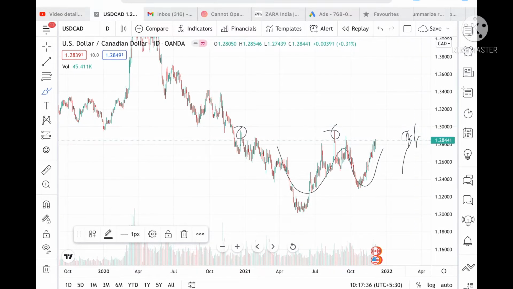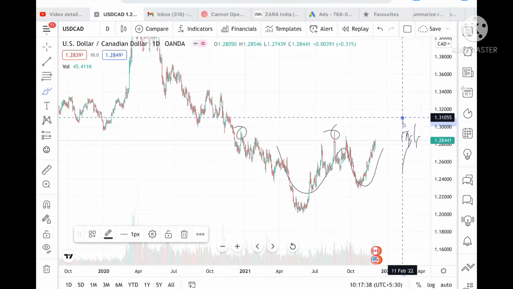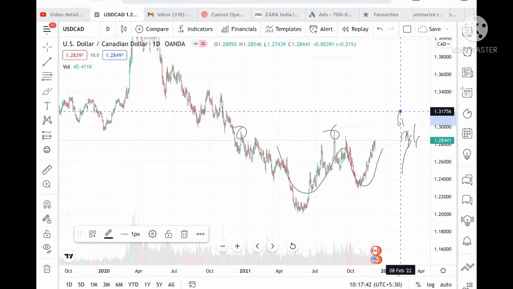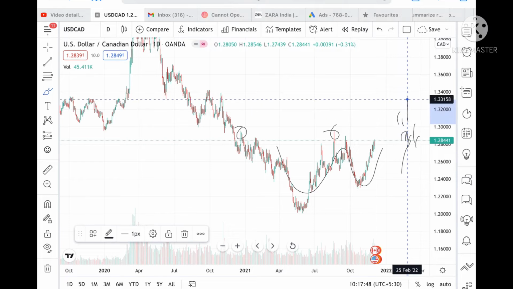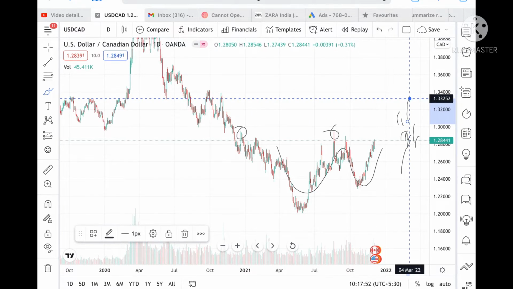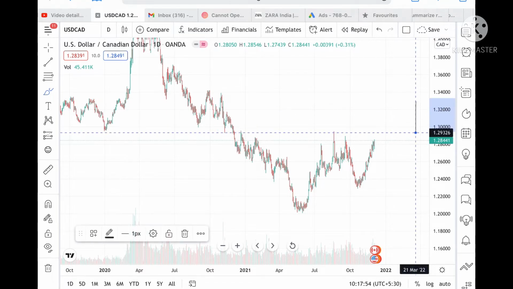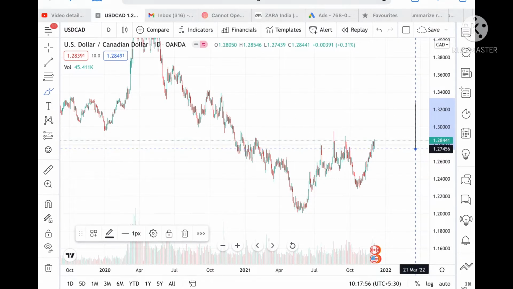1.13054, and if the price sustains this level, then it can touch a level of 1.131055, and from there it can touch a level of 1.13175, and then from there it can go further upside to a level of 1.133252. Suppose the price doesn't sustain this level, then chances are high it can touch a level of